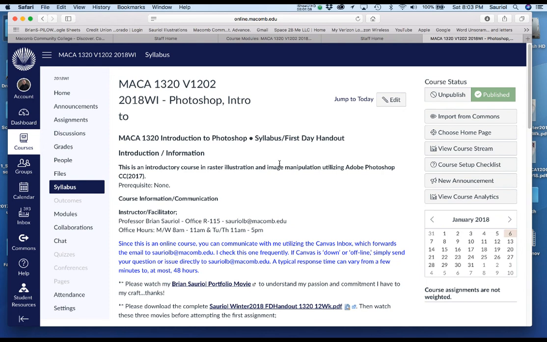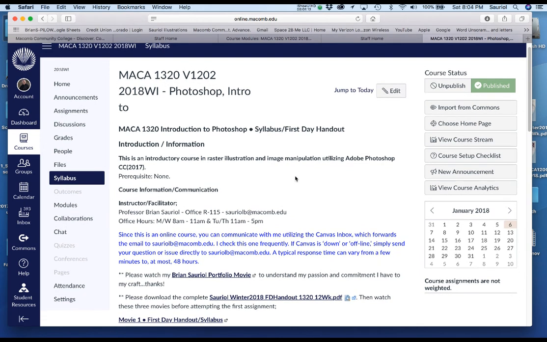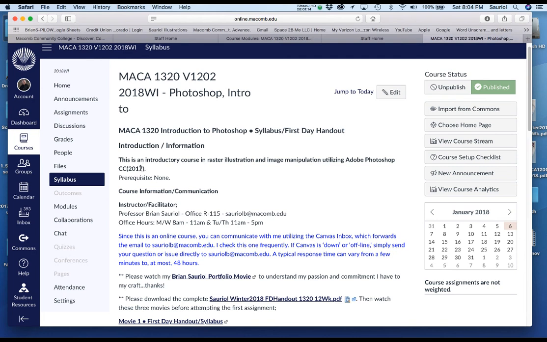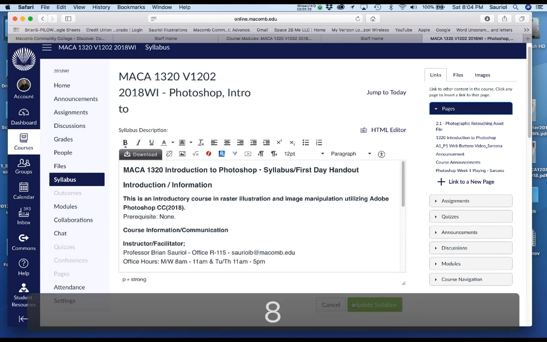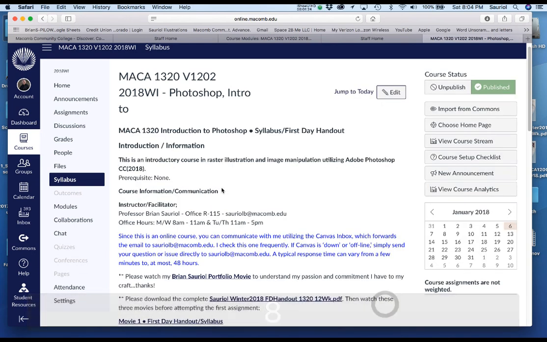On this page, this may not be 100% accurate right now. It will be hopefully by this upcoming week. For instance, this needs to say 2018. In fact, I'll go into it right now and make that say 2018. And I'll update the syllabus, but that's not why I'm here.